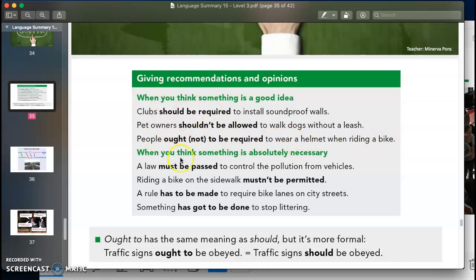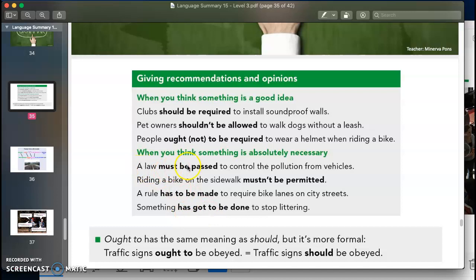So we are using this to express that what I am saying is just something that I think is a good idea, or that will be a good idea for things to work in a better way. But when you think something is absolutely necessary, we can use must, mustn't, has to, or has got to.